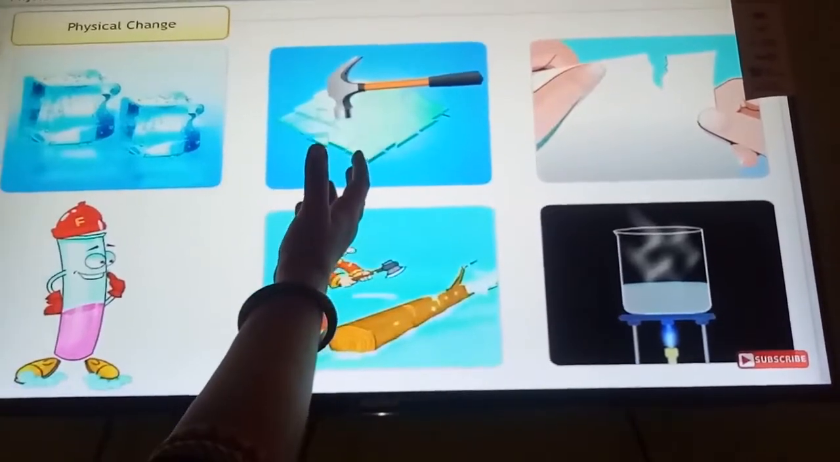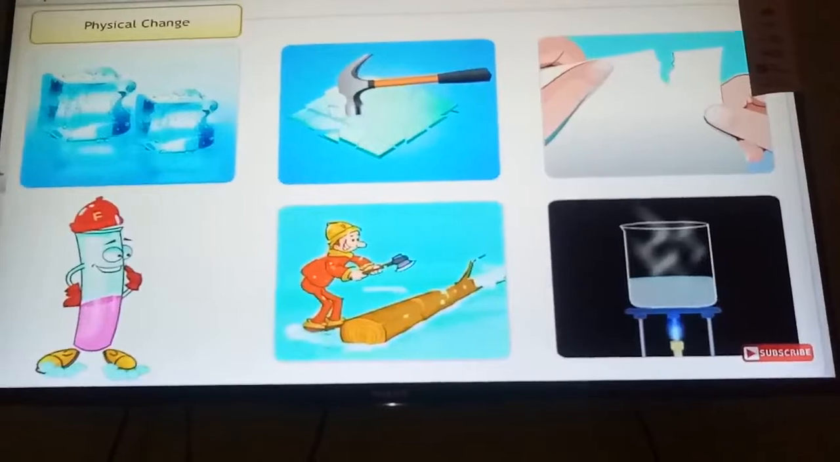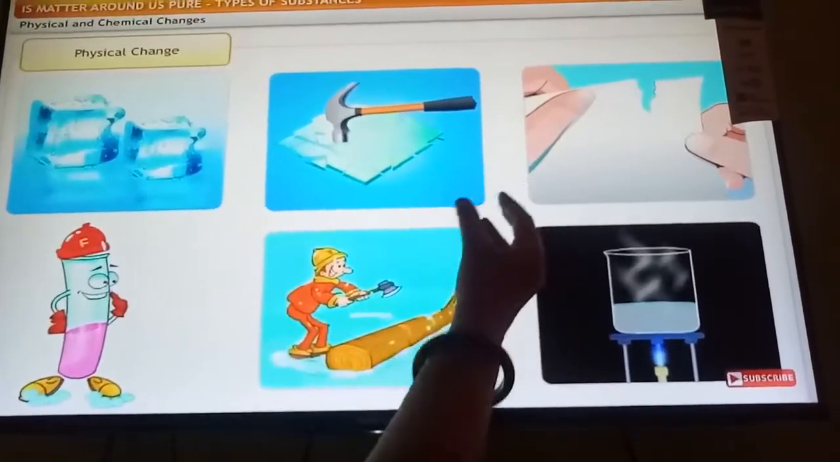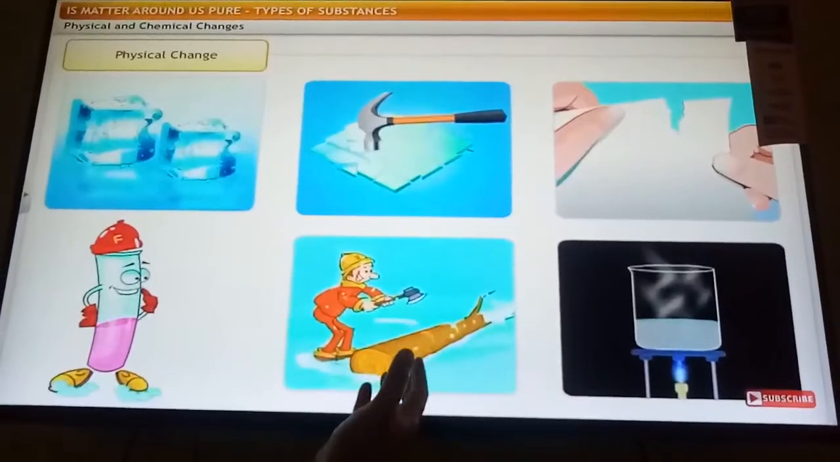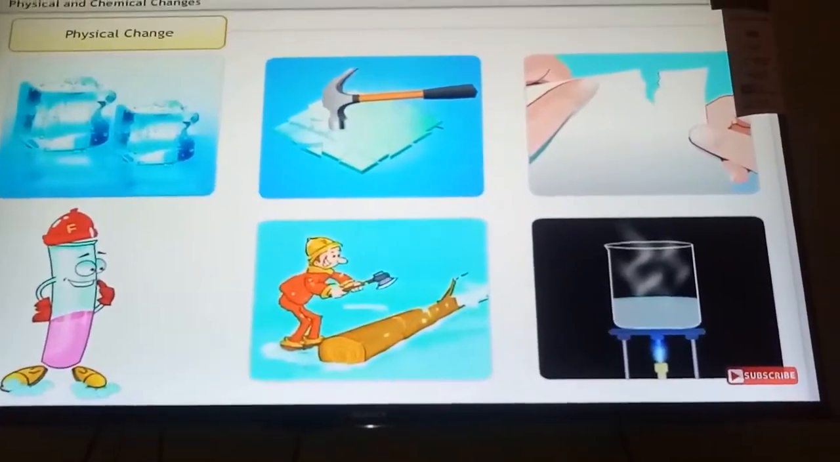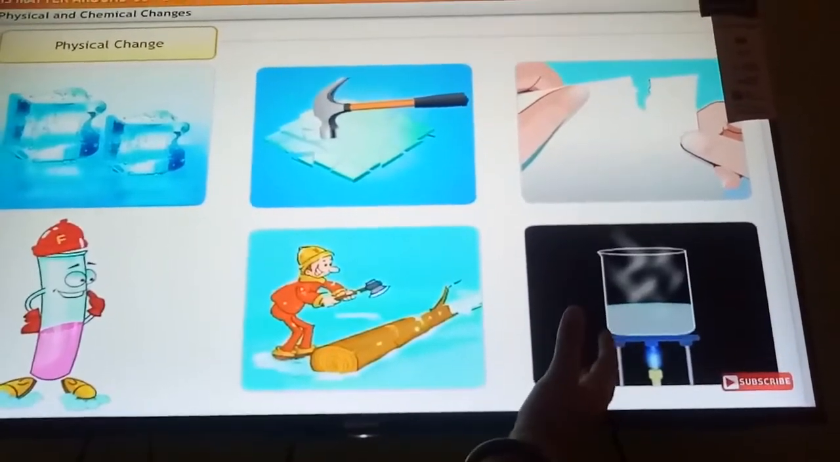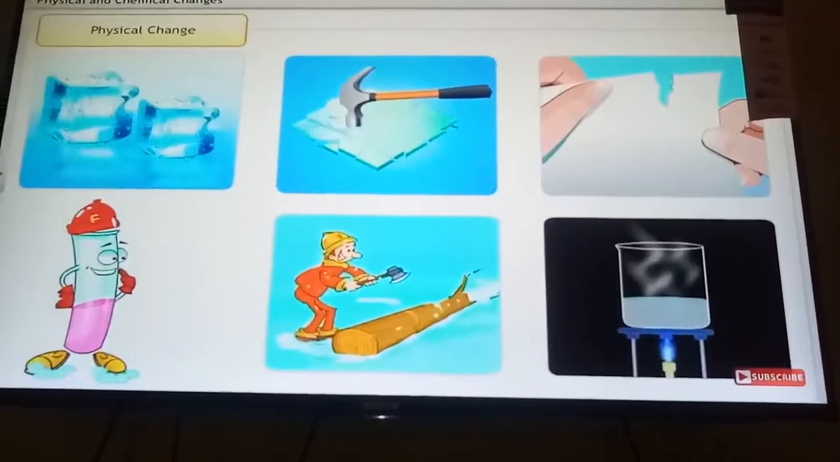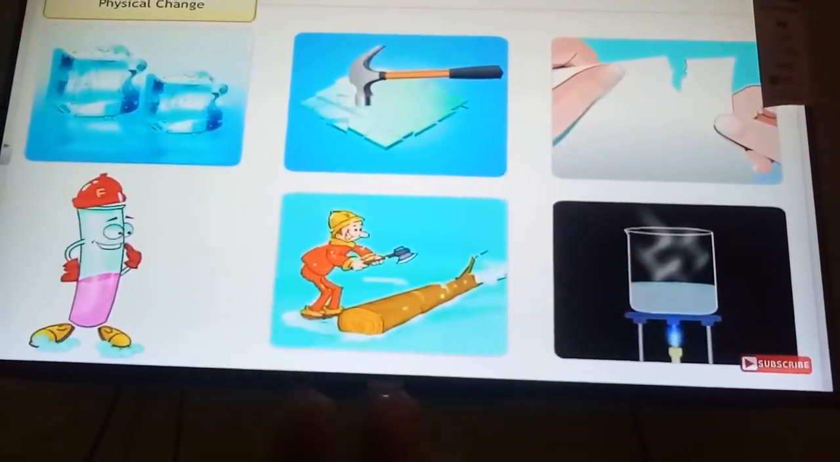Even after breaking of glass, is the glass changed to a new substance? No, it will remain as a glass only. So when you tear a paper, is there any new substance formed in tearing a paper? No. Okay, similarly when you cut a wood, what will happen? Is there any new compound or new substance formed here? No. Similarly, water, when it changes to steam, what is it made up of? Water particles only. So in physical change, only the state changes.